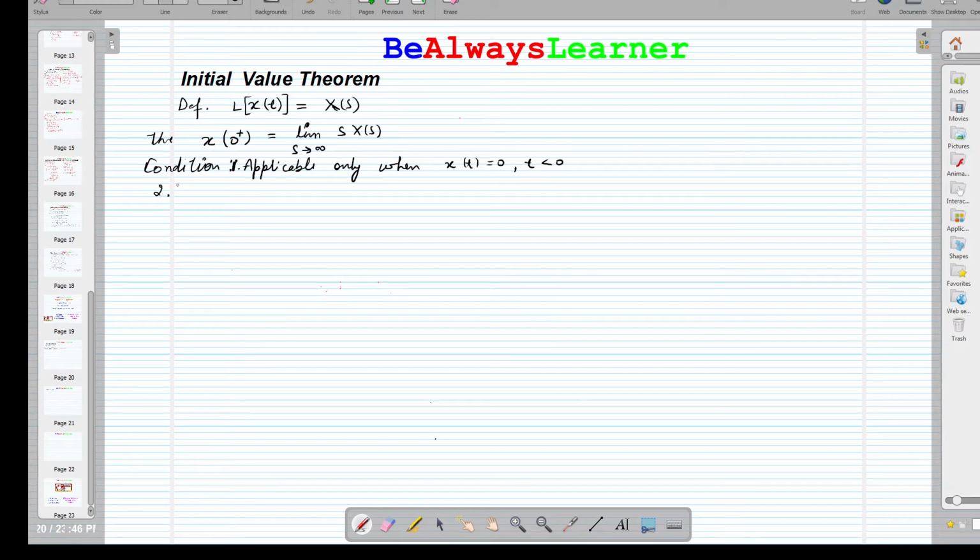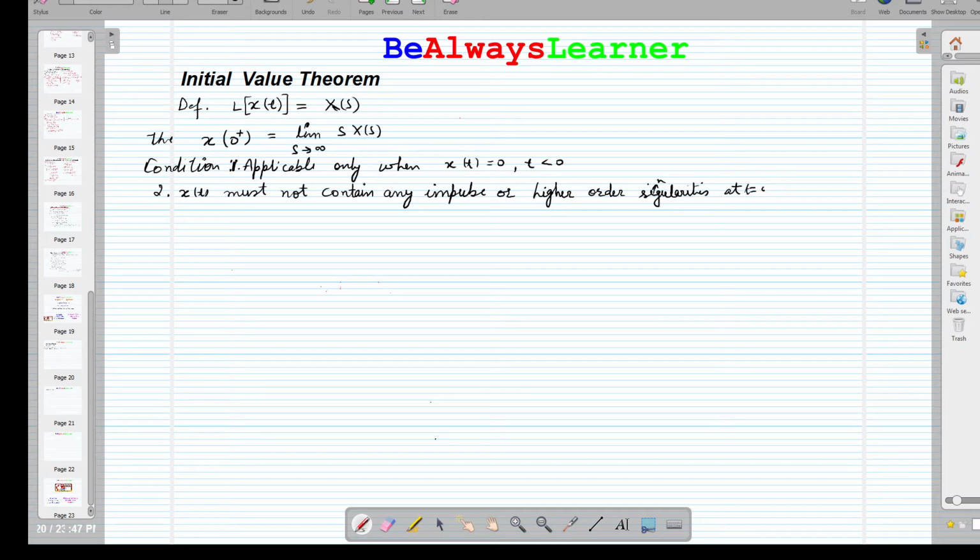Second condition is that x(t) must not contain any impulse or higher order singularity, higher order singularities at t is equal to 0.